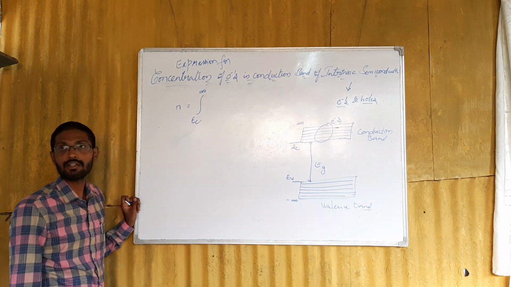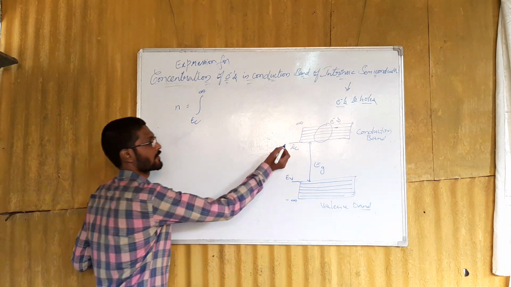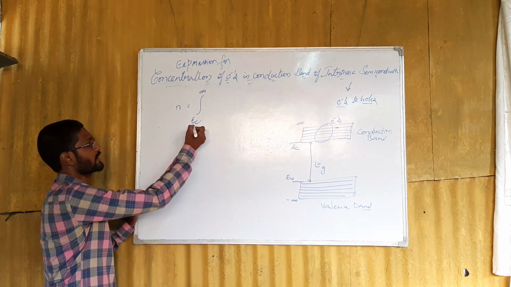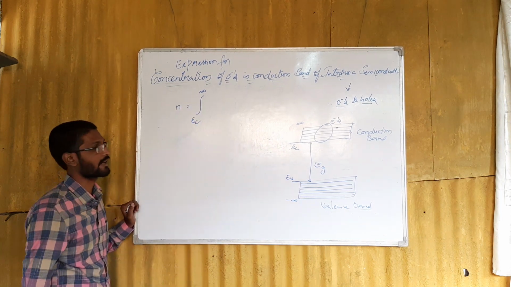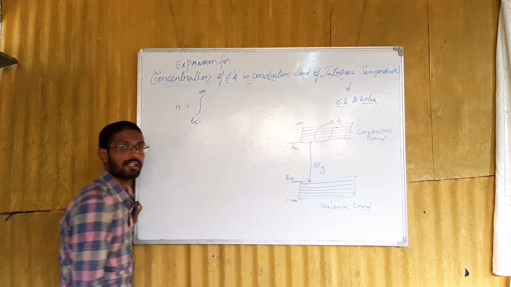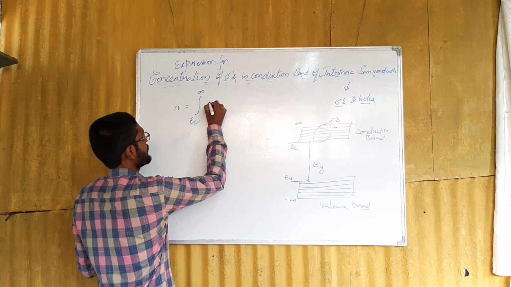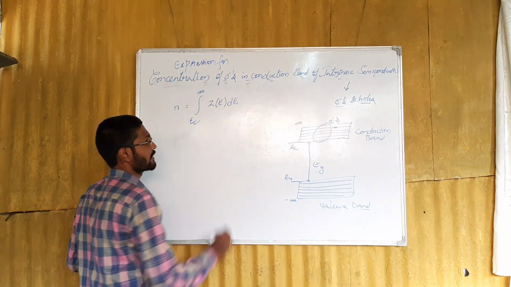So we are getting the concentration of electrons in the conduction band by integrating from the energy level Ec to infinity, and the number of electrons in the conduction band depends upon the number of energy states. That means it depends upon the density of states. So the density of states can be given as Z of E into dE.